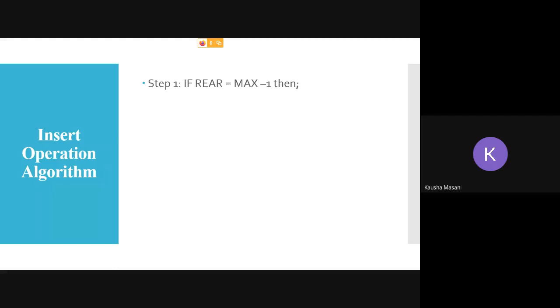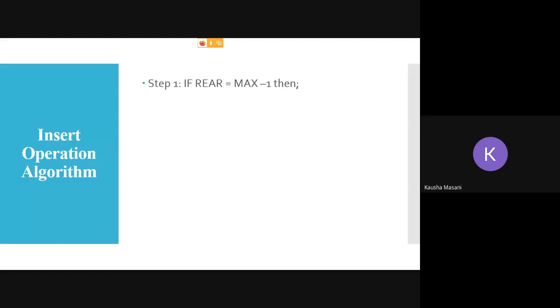For your linear Q to be full, the condition is rear is equal to max size -1. Max size is the size of your array.